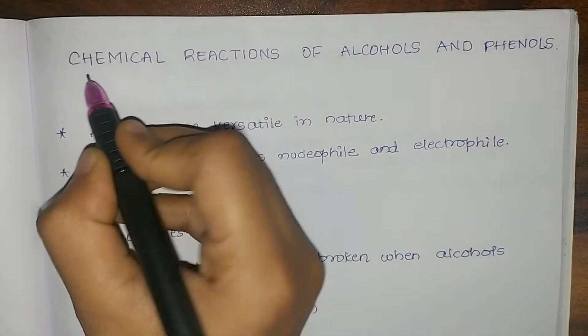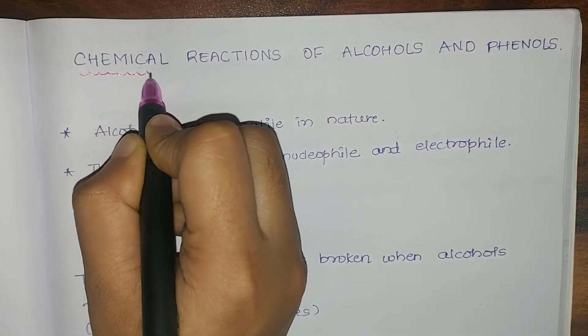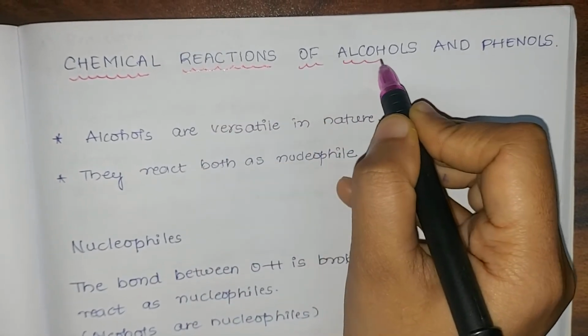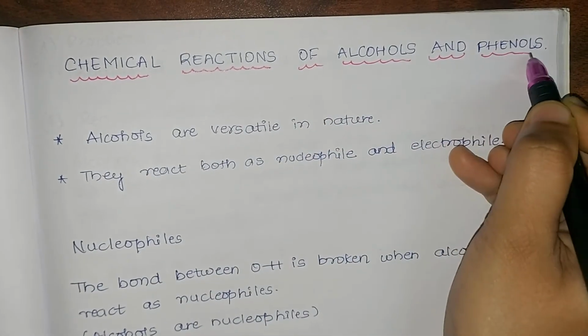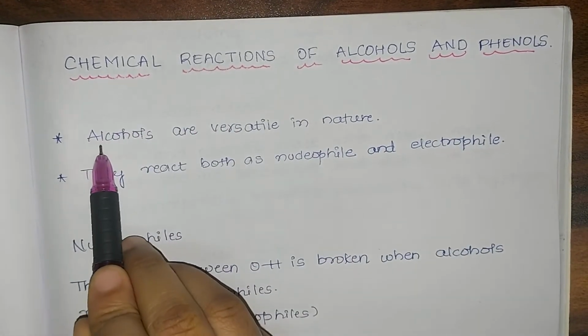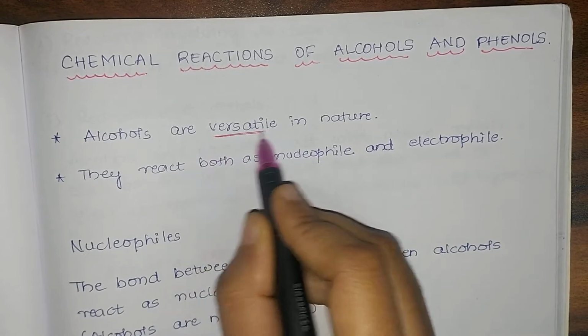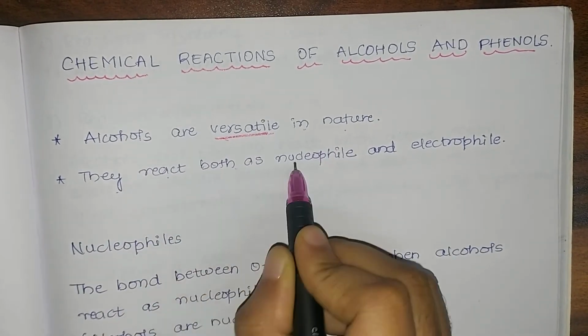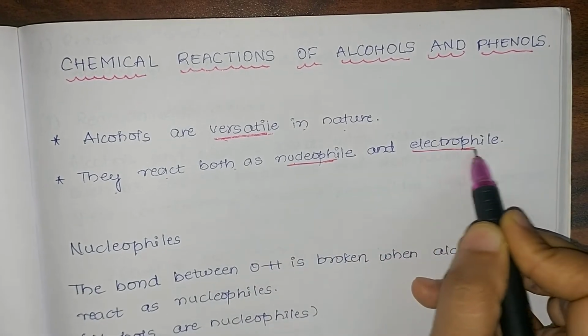Hello students, in today's video we'll be discussing the chemical reactions of alcohols and phenols. Before understanding the reactions, let us see what the nature of alcohol is. Alcohols are versatile in nature. That means they show activity of two different kinds. They react both as nucleophile as well as electrophile.